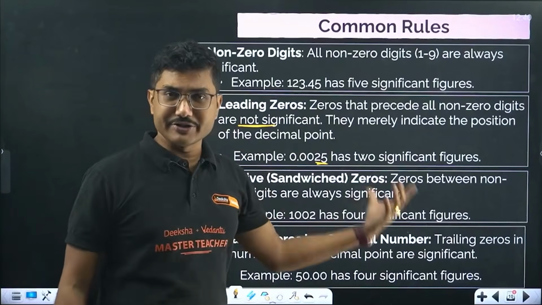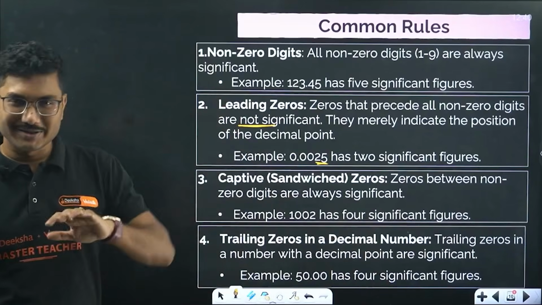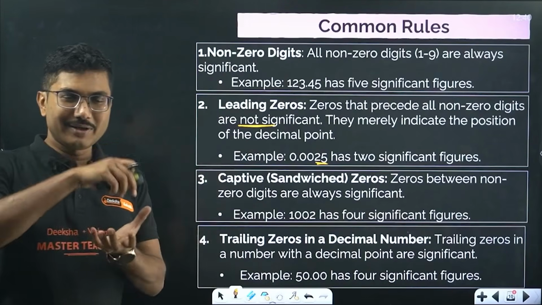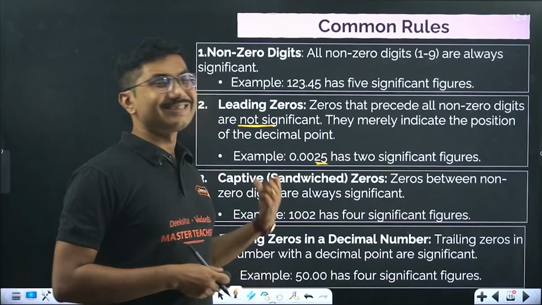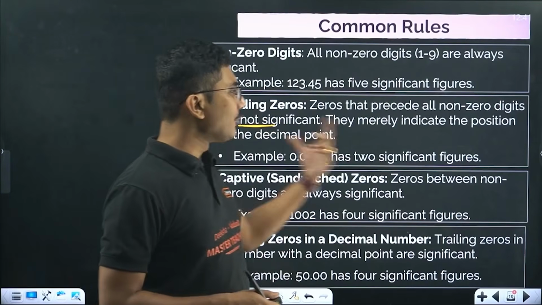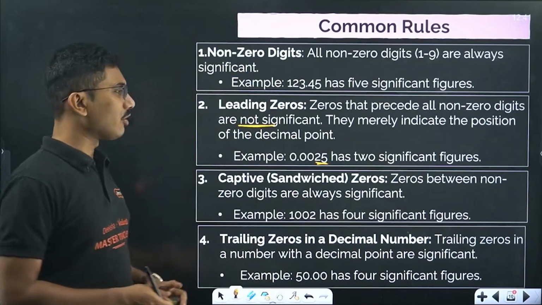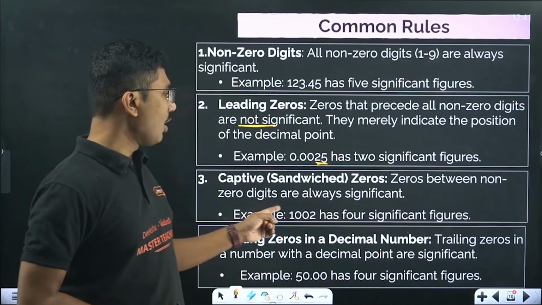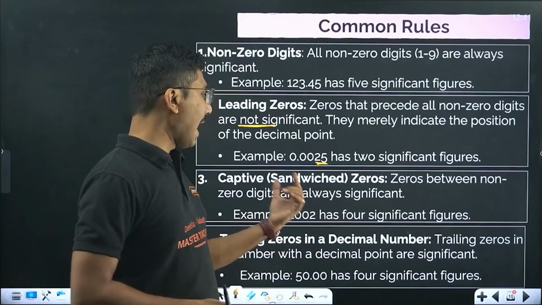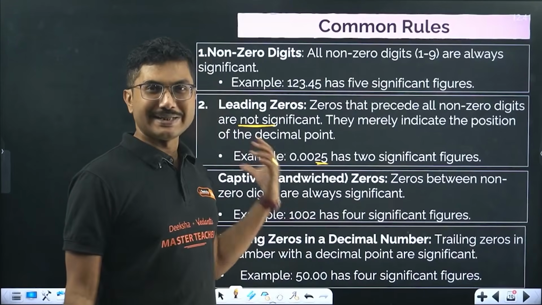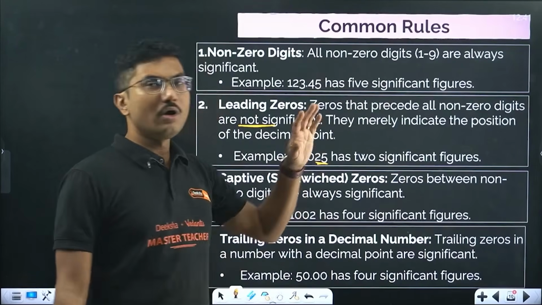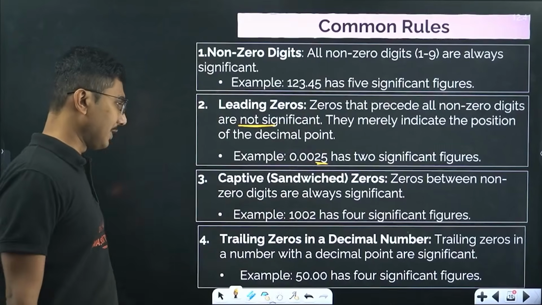Captive or sandwiched zeros, or burgered zeros. Like a burger patty, you have a zero in between, so those zeros are significant. Zeros between two non-zero digits are always significant. For example, 1002 has 4 significant figures, because the 2 zeros are sandwiched between 1 and 2, so those 2 zeros are significant.